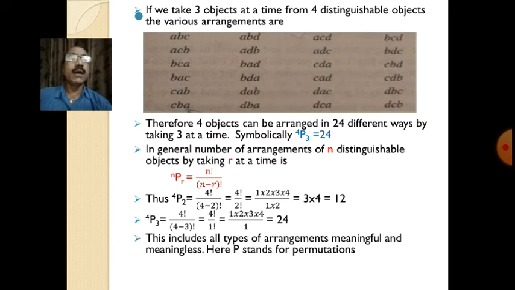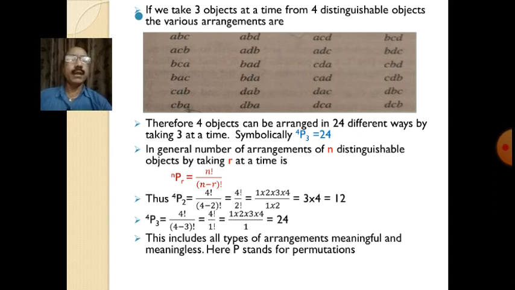There are 24 different ways of arranging three objects taken at a time from four distinguishable objects. Therefore, four objects can be arranged in 24 different ways by taking three at a time. Therefore, symbolically 4P3 is equal to 24.